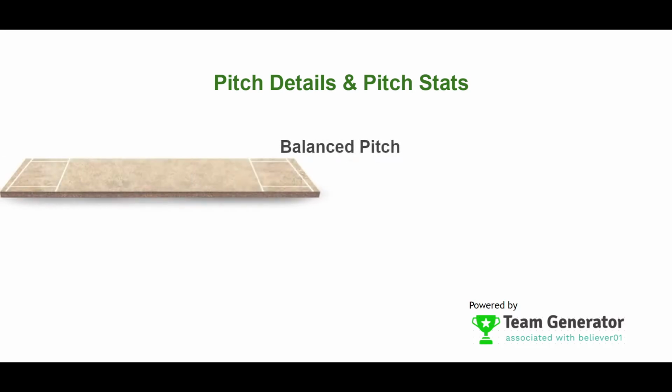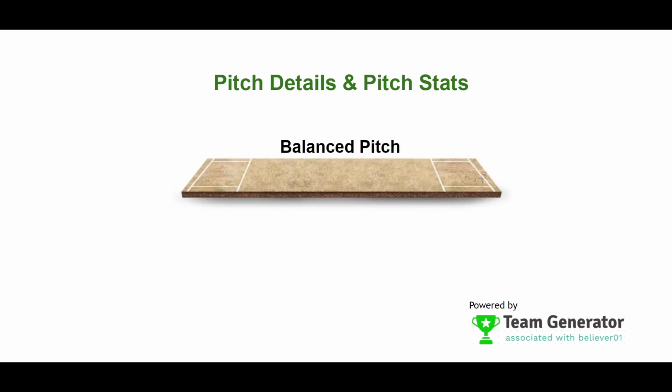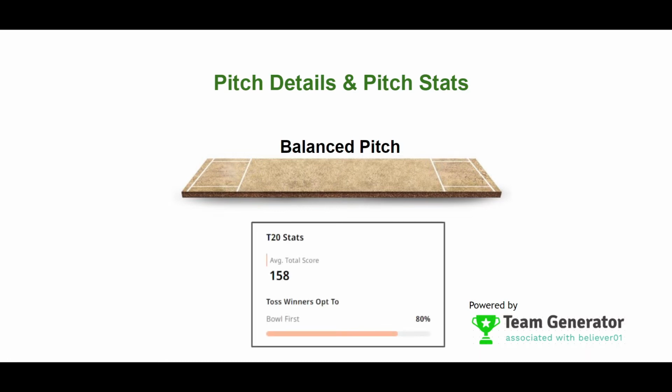So the pitch will be a balanced pitch because the same pitch has been used for the previous matches as well. So the average score will be 158 runs, and one thing you should remember here is that the team which is bowling first will have higher chances of winning. So after the toss you can consider which team is going to win by using this statistic.